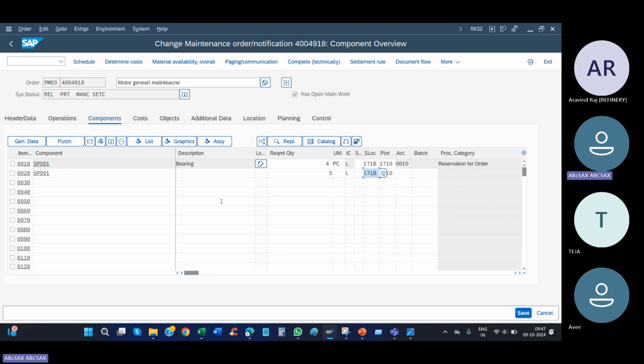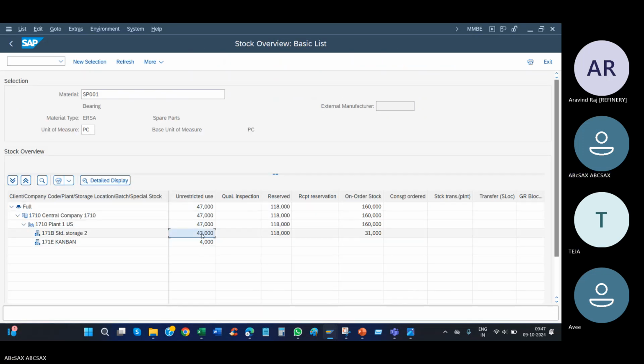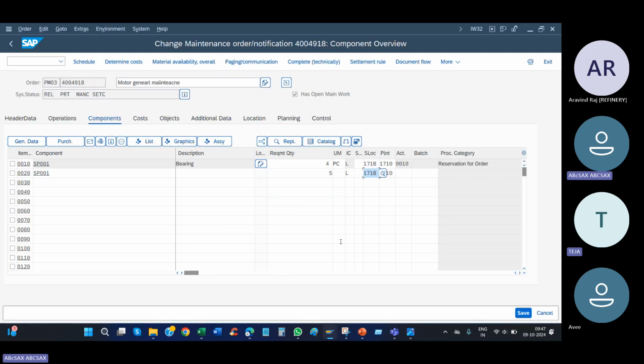Are you clear or any questions here? Yes, sir. Now we don't know how much quantity we have in the store. Okay, unrestricted use. This is what you have: 43 quantity in storage location 171B against this plant. Okay, so you can press proceed. Enter.